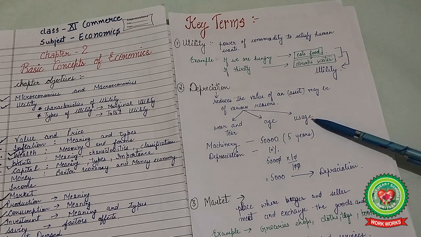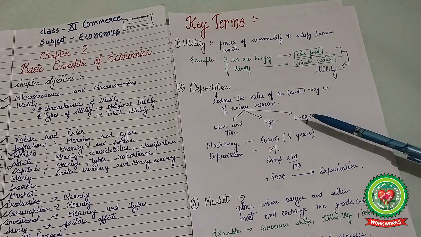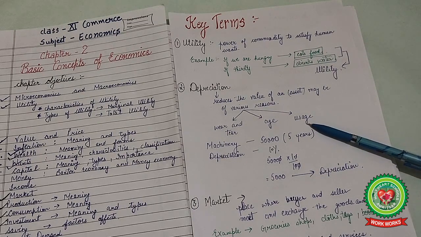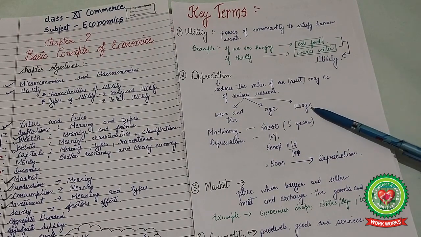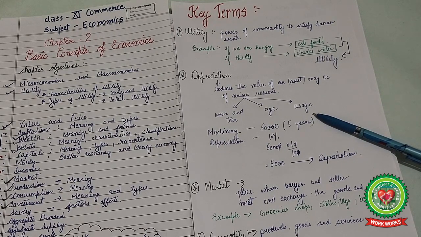Next is usage, how much time we use it. It also affects the reduction in the value of the asset. So I hope you are clear with depreciation. Depreciation means reducing the value of the asset when we are going to sell it in the market.